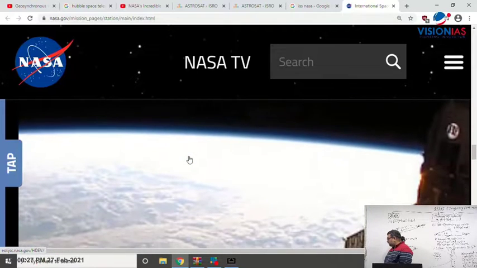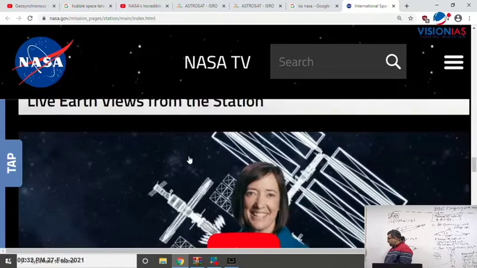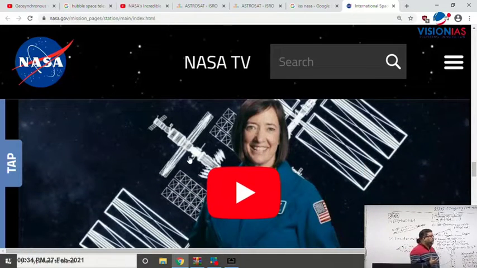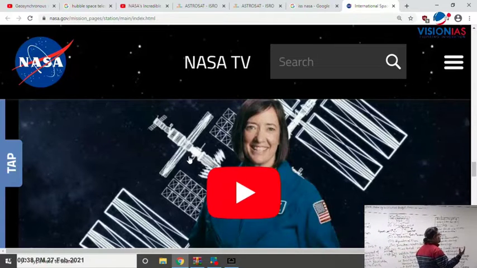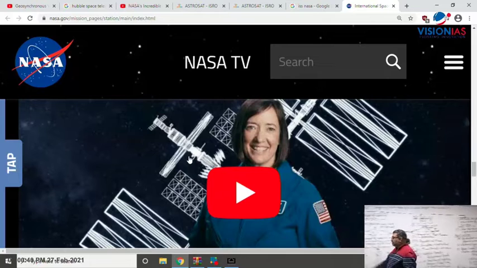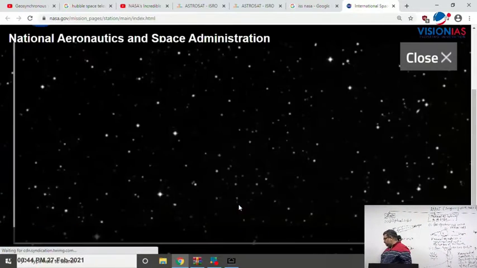And it also helps in understanding different phenomena on Earth. At the same time, it also helps us see the deep universe, because the International Space Station is in outer space, and we can see that. Let's look at the animated view of the International Space Station.